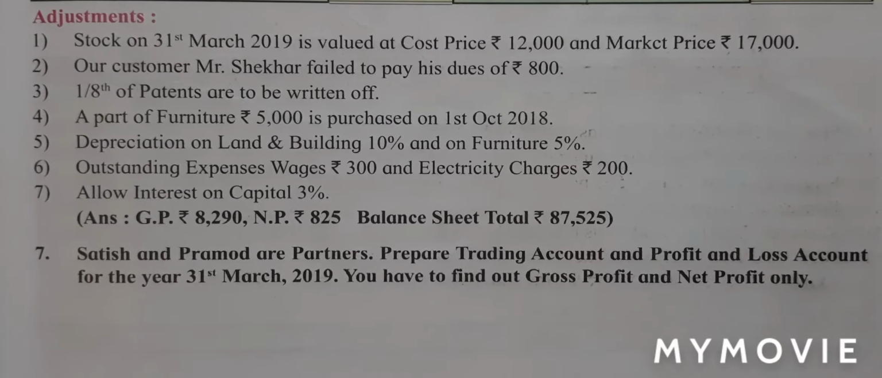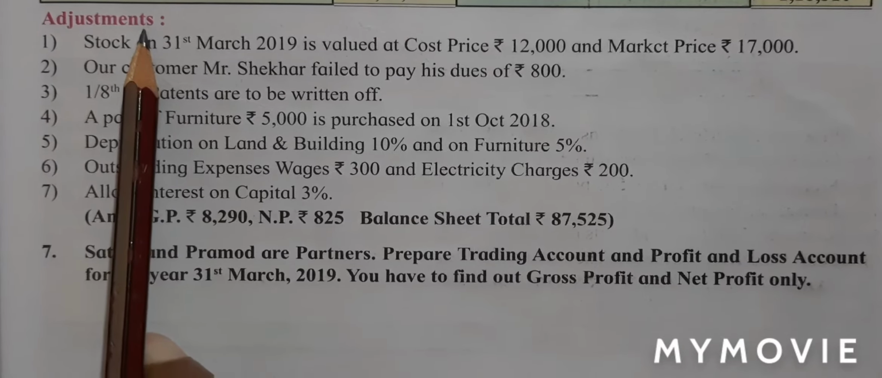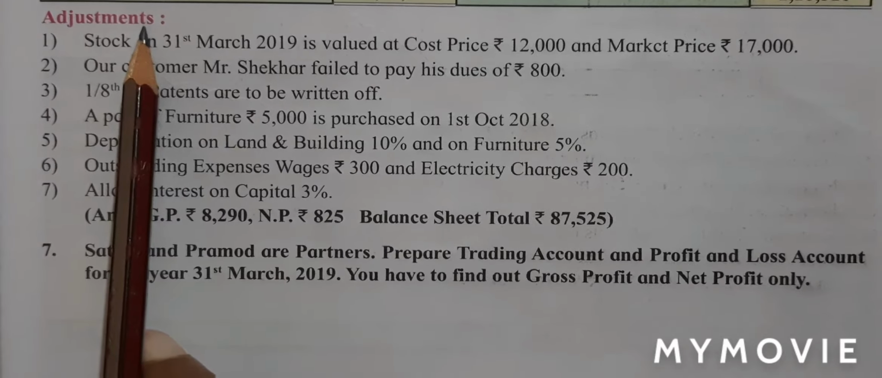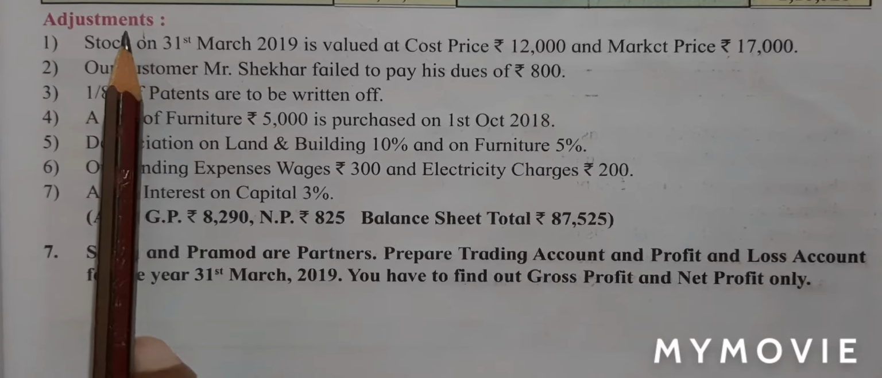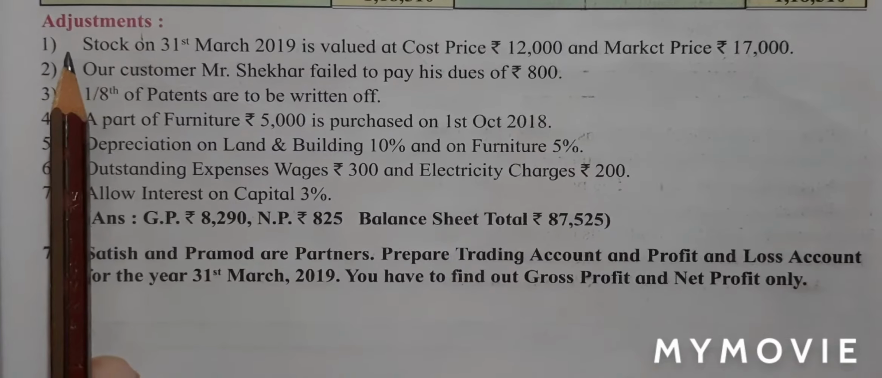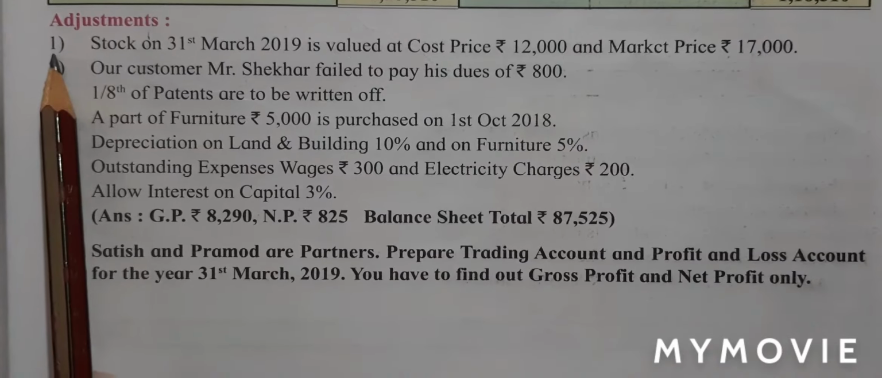We will now begin with our second step, that is reading the adjustment and marking star in the trial balance. Remember, students, anything related to goods, capital and drawings, we do not mark any star in the trial balance. So let's read adjustment number 1.